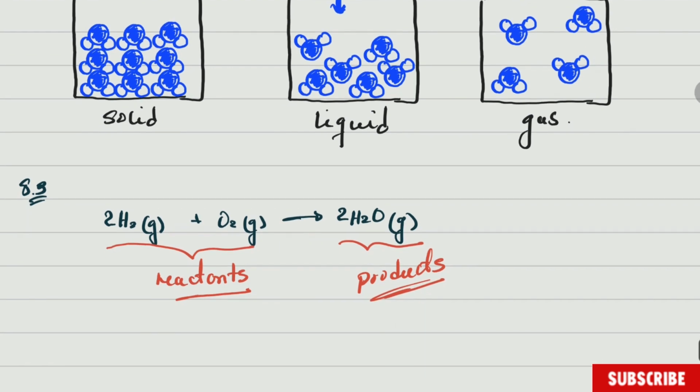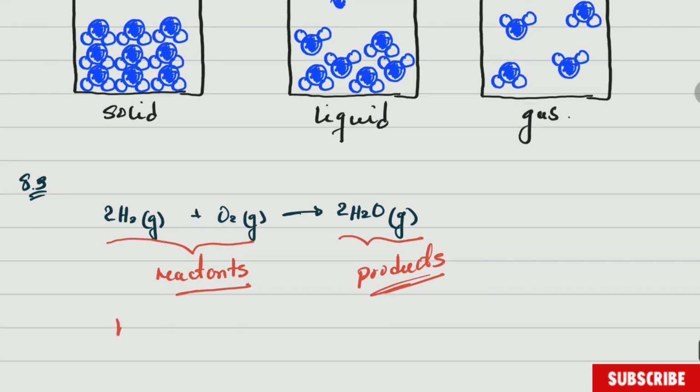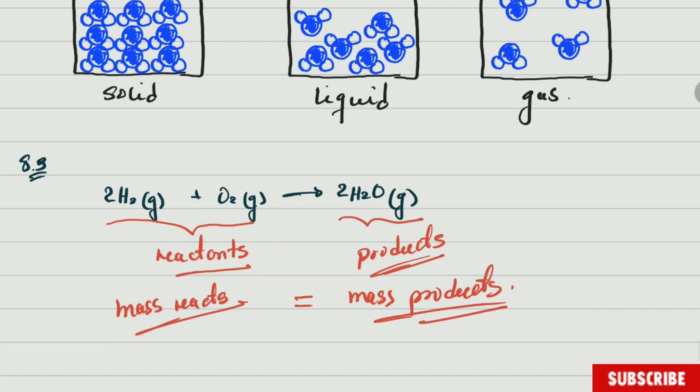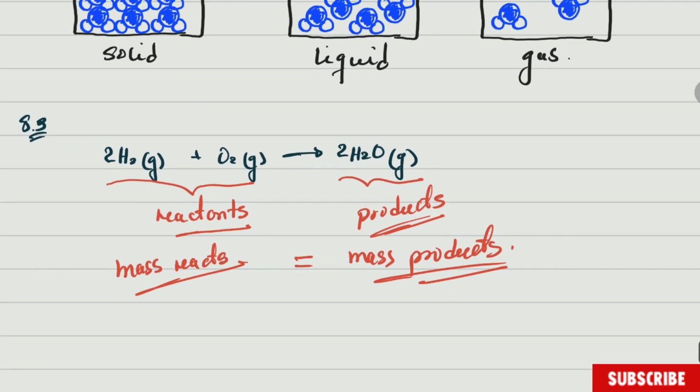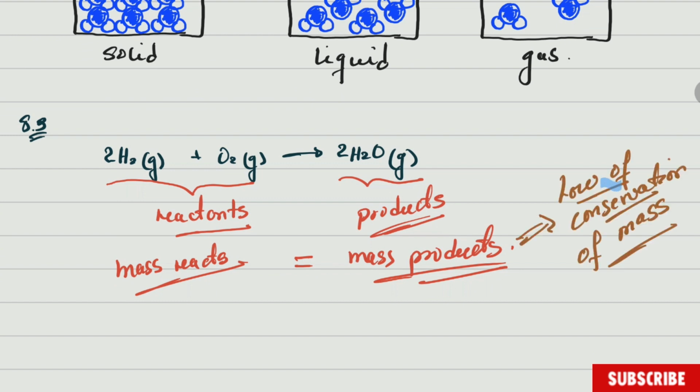And you need to know that the mass of the reactants must be equal to the mass of the products. So if that is the same, that is the law of conservation of mass.